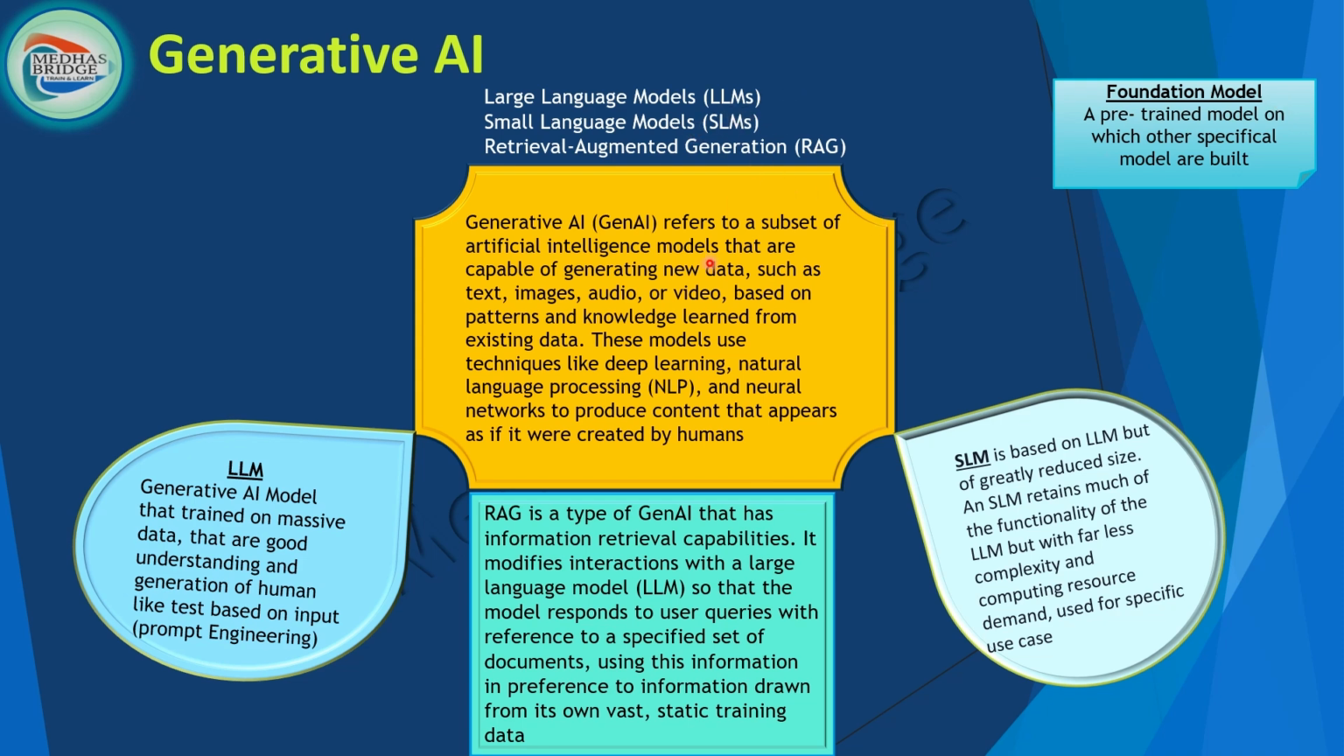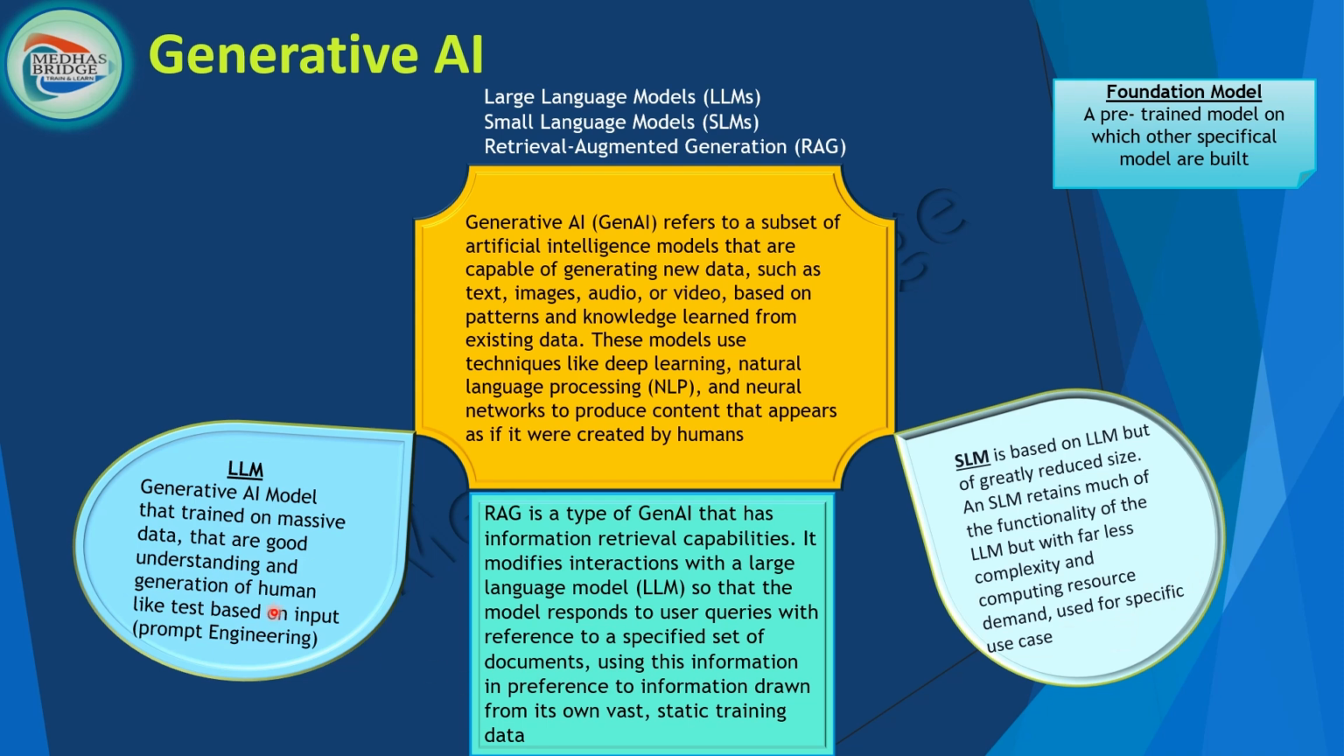What is meant by LLM? An LLM is a generative AI model trained on a massive data set, that is good at understanding and generating human-like text based on input, right? Now look at the SLM. An SLM is based on an LLM but greatly reduced in size. So an SLM retains much of the functionality of an LLM but with far less complexity and computing resource demand. It is used for a specific use case.